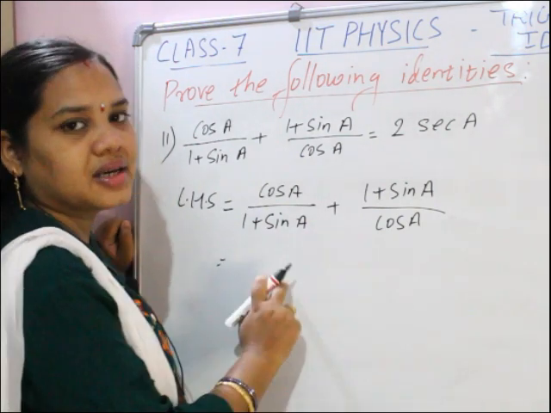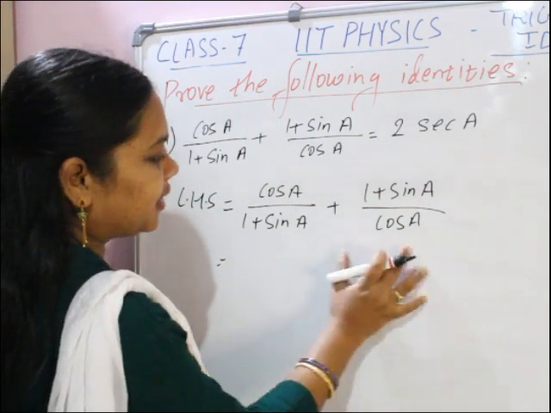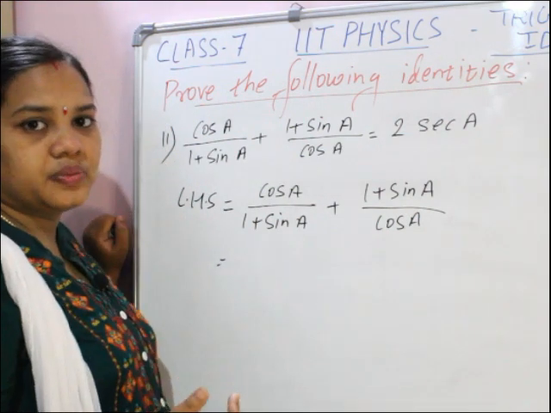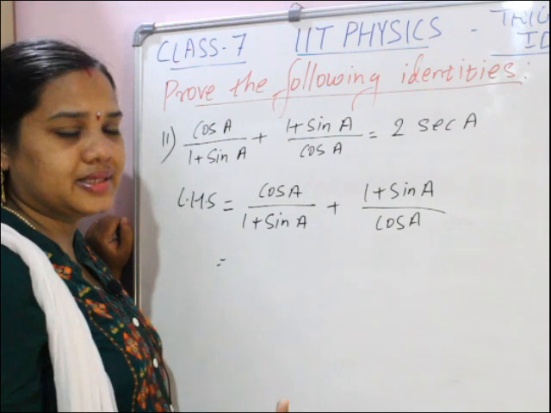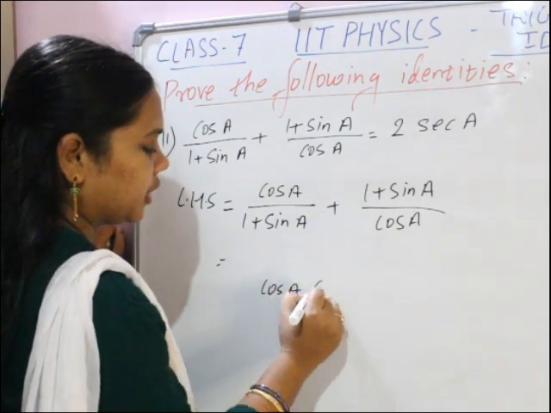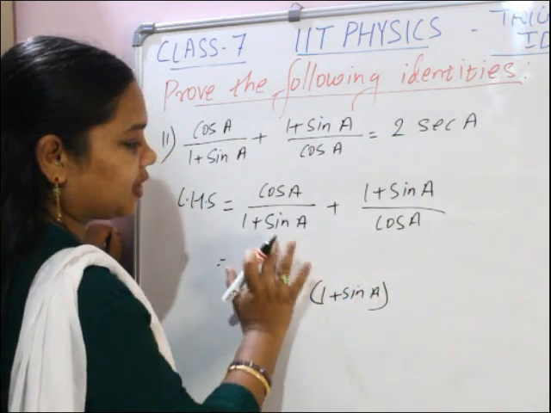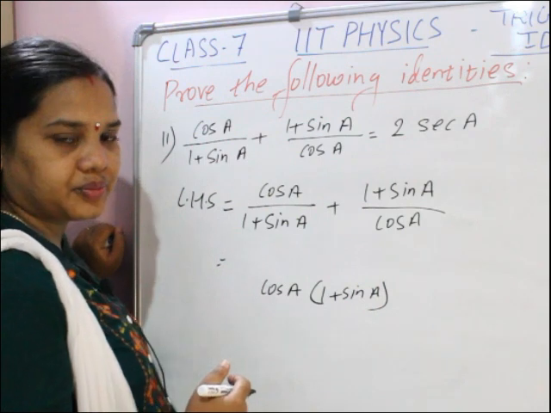LCM of denominators. Here you can't take a direct LCM, so what you will do? Their product is their LCM. So cos a into (1 plus sin a), the product of these two is their LCM.